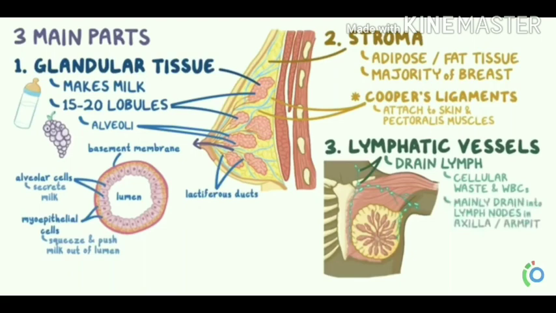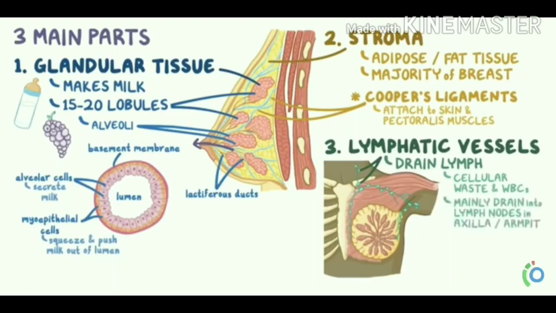Simply put, alveolar cells secrete milk, which enters the lumen. After the milk enters the lumen, the myoepithelial cells, the outer layer around the alveolar cells, squeeze and push the milk out of the lumen, then to the lactiferous ducts and to the nipple.